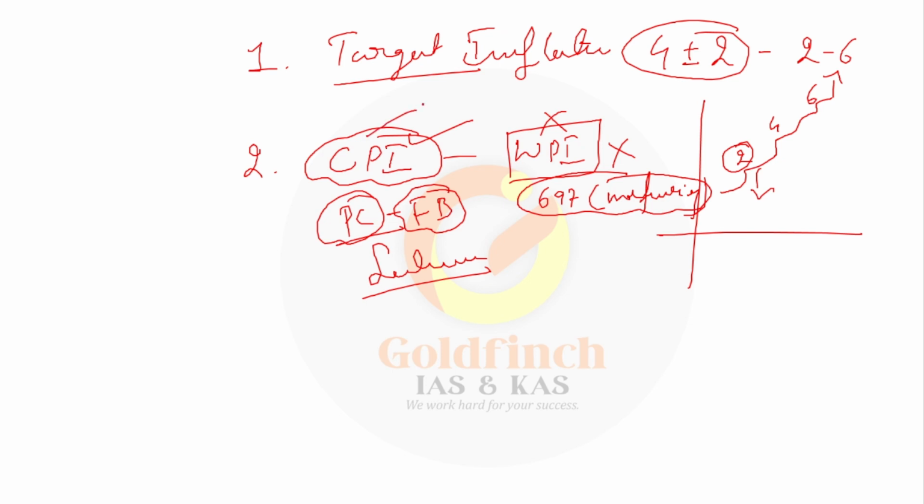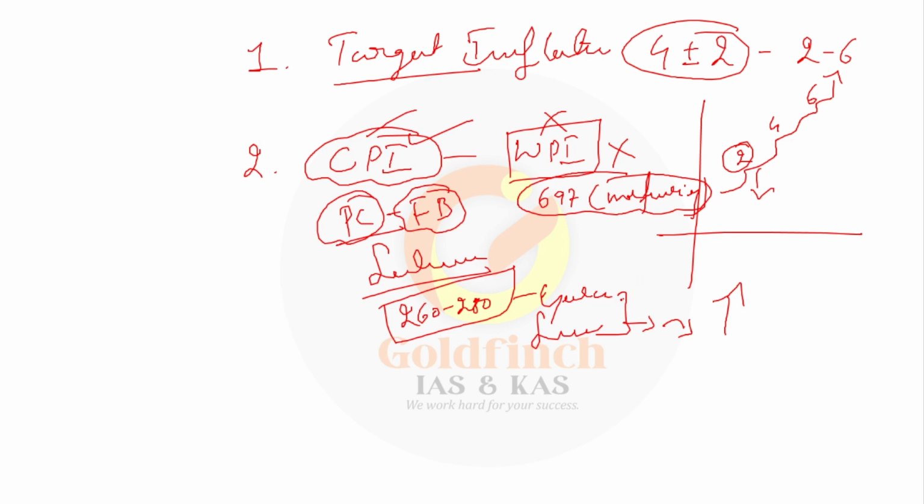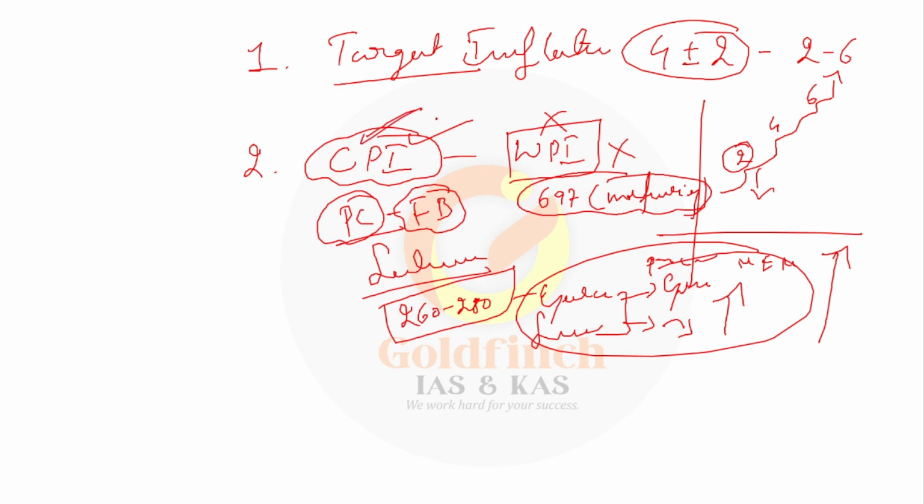That is why it is going to show us the accurate number of the inflation, and this needs to be controlled. Meaning, there are 260 to 280 commodities, mainly groceries and services like transportation, hotels, restaurants, etc. If you go to a hotel, have food and pay the bill, and the price is increasing, or you go to a supermarket or a local provision store and purchase groceries, daily milk, egg, meat, etc. If these prices are going up, all these commodities are consisted in the CPI, not in WPI.